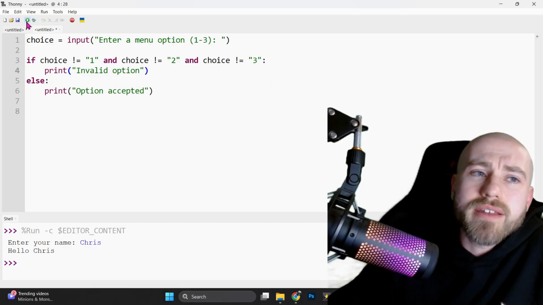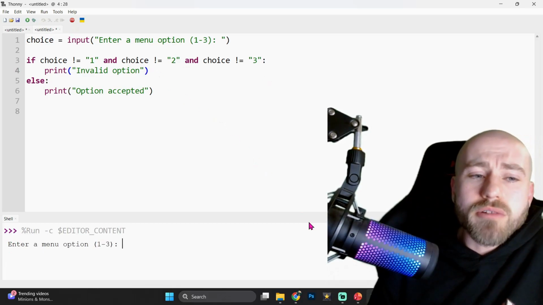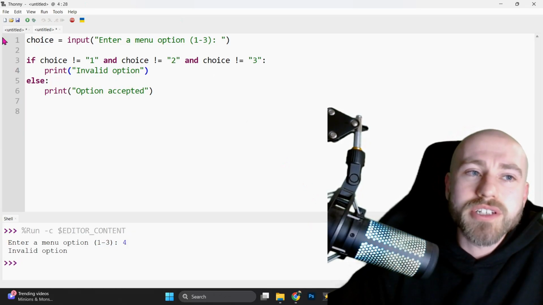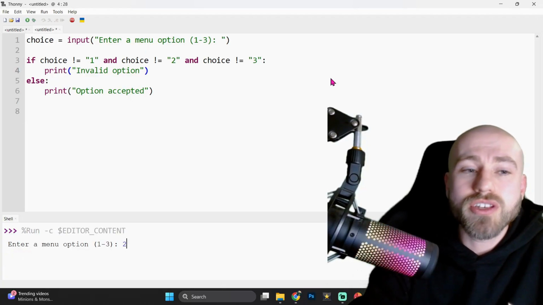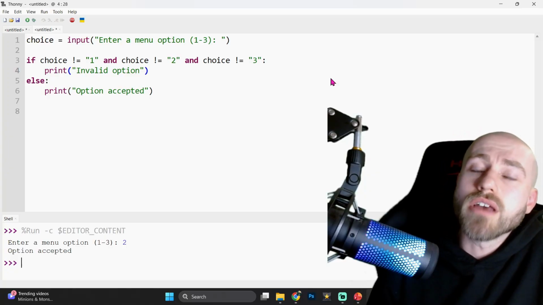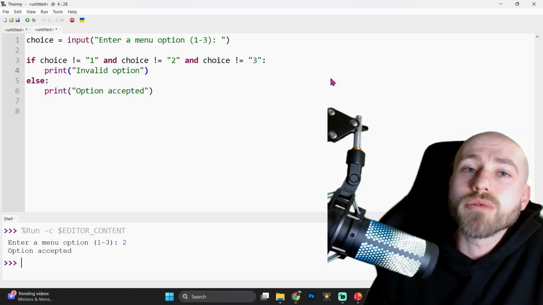Let's run it and see it's working. Enter a menu option. I'm going to go for 4. Invalid option. Run it again. If I choose 2, option accepted. So we forced the user into only being able to choose one of those 3 options.